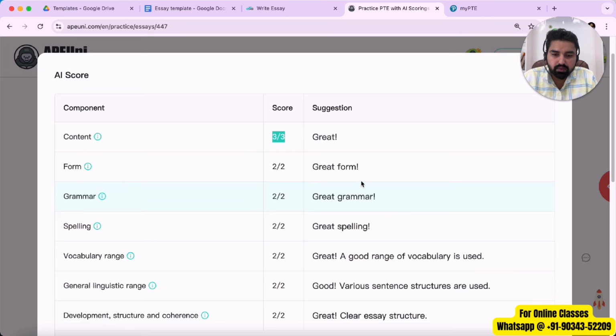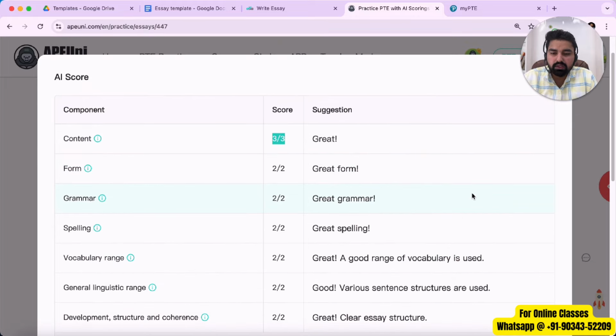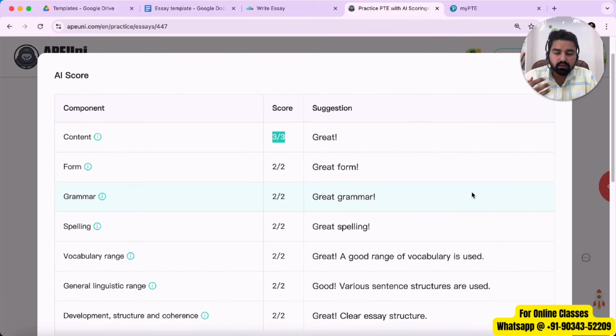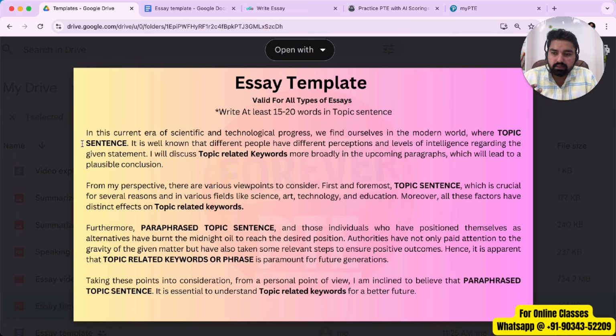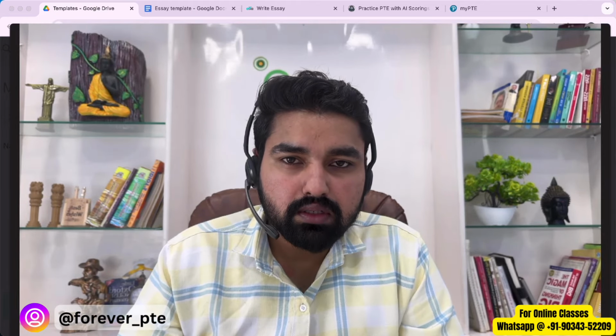So my suggestion to you guys is write extra words. If you know the topic, if you can add more keywords to it, don't hesitate. Just write new lines, try to add more keywords. The more you add, the safer you will be. But at least add these minimum words that I've mentioned here, 15 to 20 keywords in the topic sentences, and at least add 2 keywords in topic related keywords in every single paragraph. That way you will be on a safer side. But if you know the topic, do not hesitate to add more words. If you follow these instructions, I'm pretty sure you guys will be safe. You will get full marks in your essay writing.